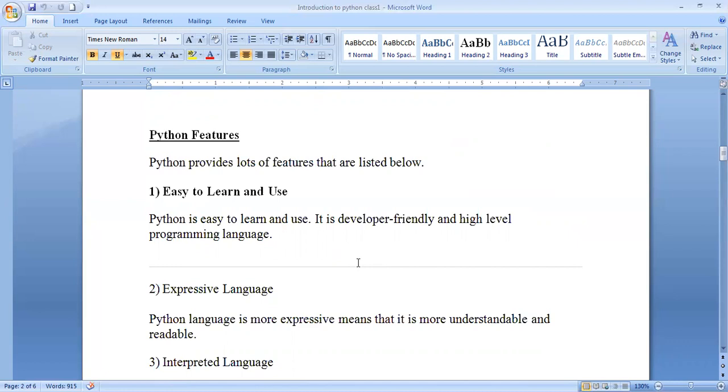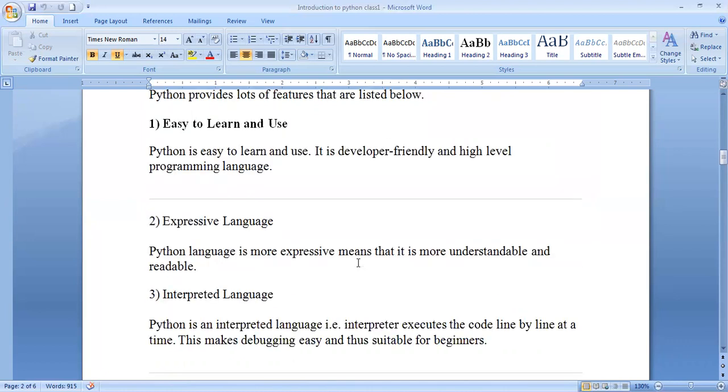The first feature is that it is easy to learn and use, developer friendly, and a high level programming language. Why is it easy to learn and use? Because it uses English and the syntax is very easy. It is also developer friendly. Python is also an expressive language. Python is more expressive because it is more understandable. We write in a scripting language and moreover we use the syntax of the English language.